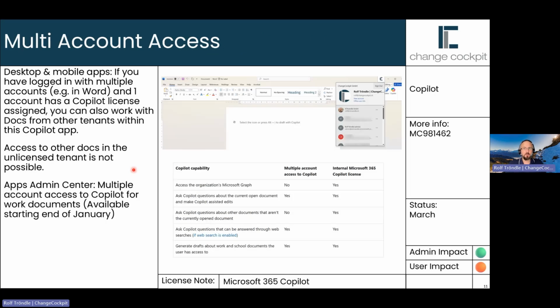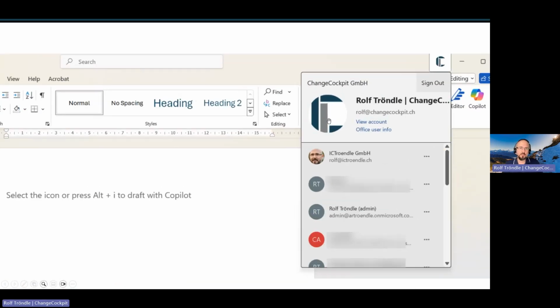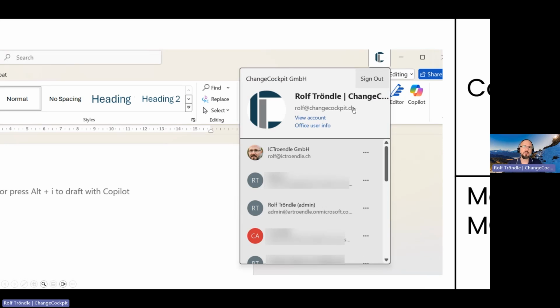Then if you are working with multiple tenants or have access to multiple tenants on your computer, let's say you are logged into Word, like on the screenshot with multiple tenant accounts. Here the main account is Rolf at ChangeCockpit CH, and then I also have connected some other accounts. So let's say I have a Copilot license on my main account. It doesn't need to be the main account. I have Copilot access on one of these connected accounts. Then I can use Copilot in Word for all documents, also in all other accounts.